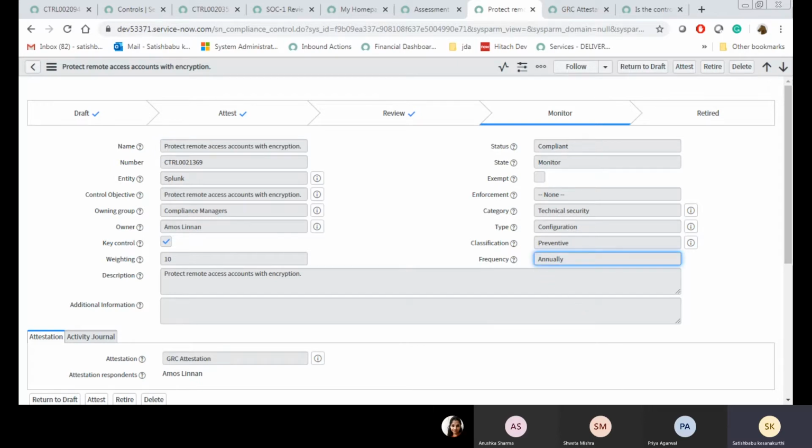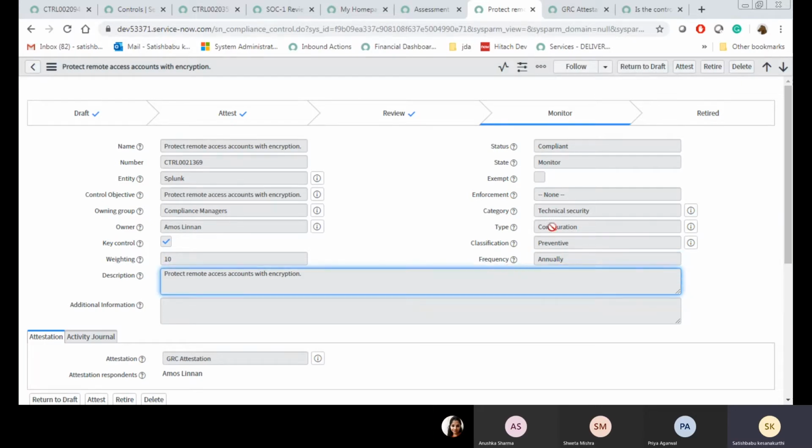Whenever it reaches 12th December 2020, it will trigger the attestation, which means it will come once again to attestation state. Based on the attestation, it is going to send the attestation to this user. Based on the response, it is moved to review and monitor. This is a recycling process from monitor to attestation based on this frequency.